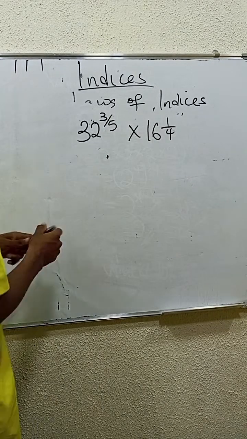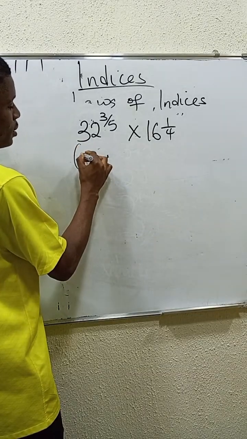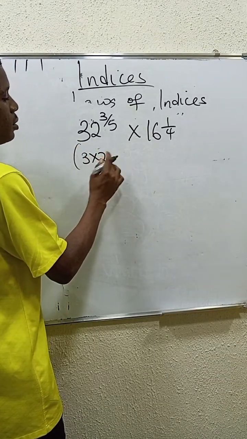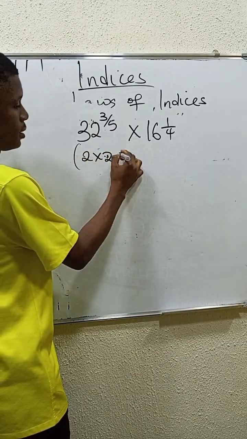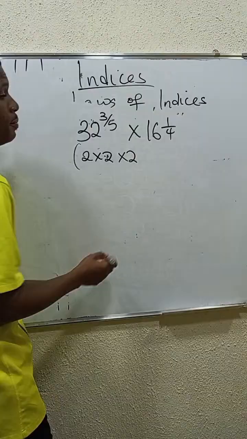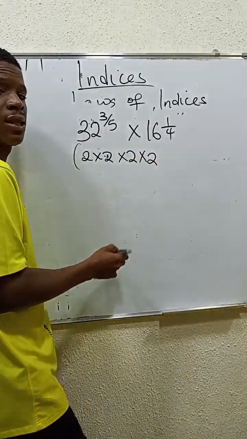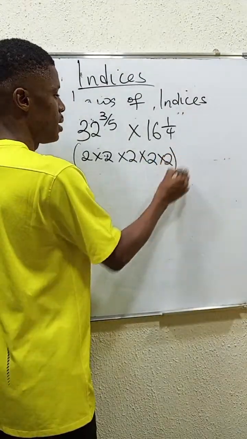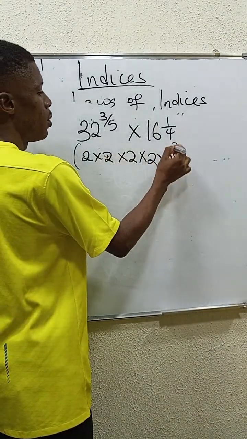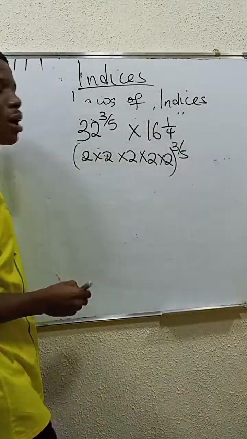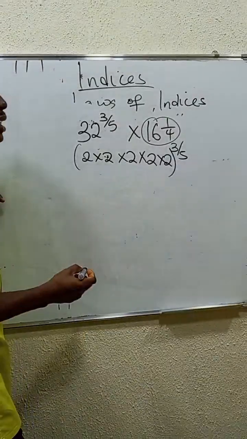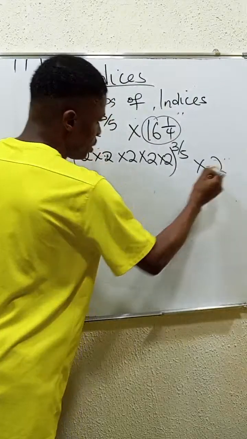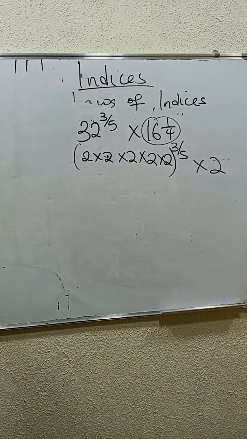What is 32? Let's simplify 32. 2 times 2 is 4, times 2 is 8, times 2 is 16, times 2 is 32, then raised to the power of 3/5. If you are getting this, we've already solved this and we got the answer to be 2, right? So no need of simplifying. We already know the answer is 2. Remember, we've done it previously.